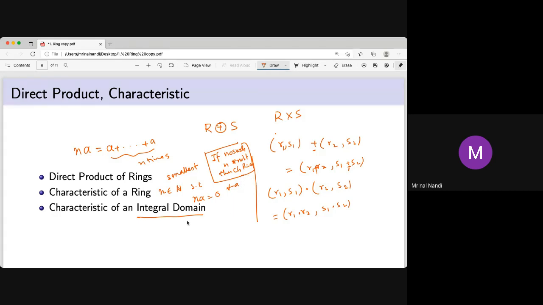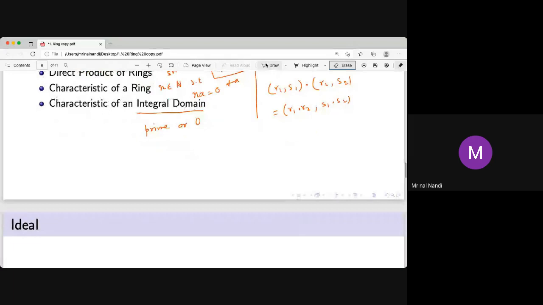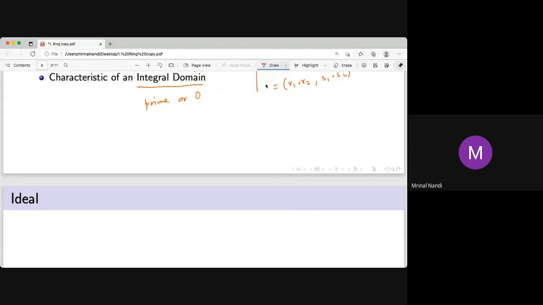A field has characteristic 0 or some other finite characteristic. And it is very important to notice that for an integral domain the characteristic is a prime number or 0. It may be 0 in a ring like Z, or in a field it is 0. But if it is not 0, if some n exists, then that n must be a prime number for an integral domain. That is very, very important. So any characteristic of any integral domain is just a prime number.